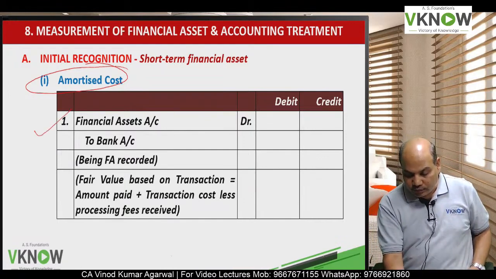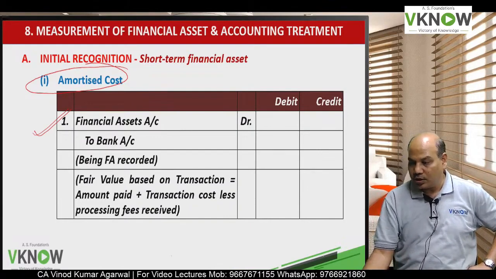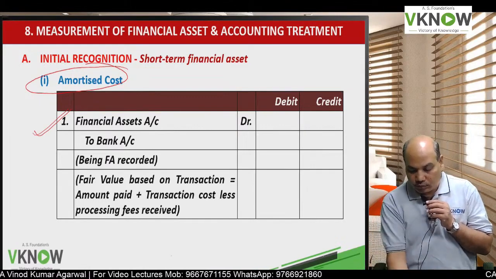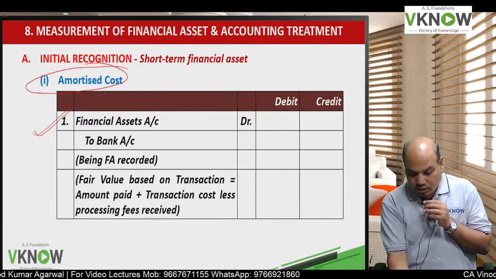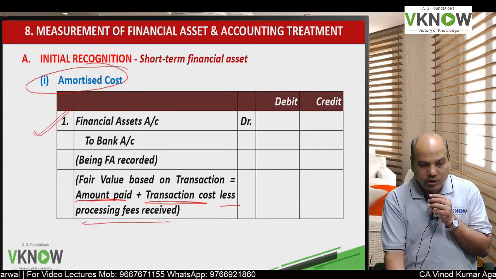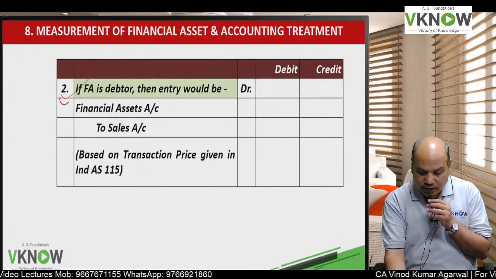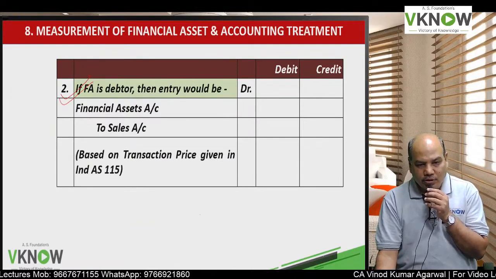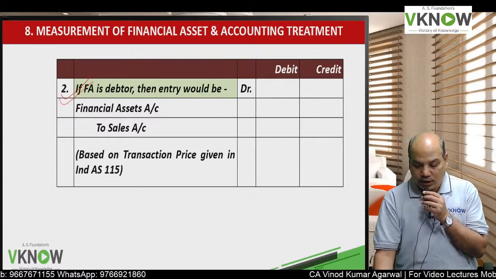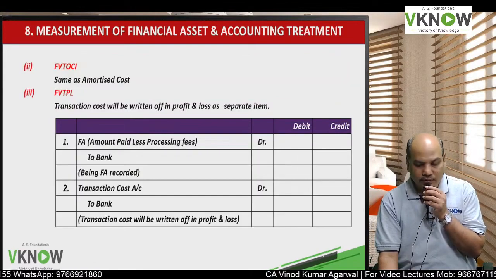On the date of purchase, initial recognition entry will be financial asset account debit to bank account, being financial asset recorded, and the amount will be equal to amount paid plus any transaction cost minus any processing fees received. If it is a debtor or receivable, then the entry will be financial asset account debit to sales account, and the transaction price will be as per IND AS-115.